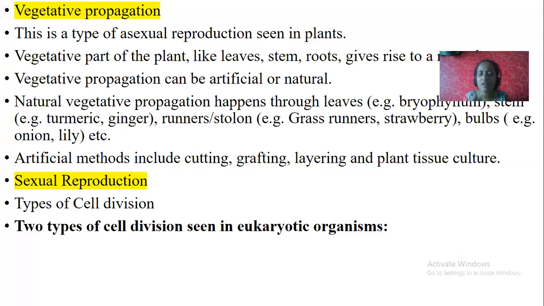But we are human beings, we possess millions and trillions of cells in our body, right? So how does a single cell develop into a complete whole body? Yes, it is through cell division. Cell division is again of two types: one is mitosis, another one is meiosis. This you can see in eukaryotic organisms. I am speaking about eukaryotic organisms, especially human beings.